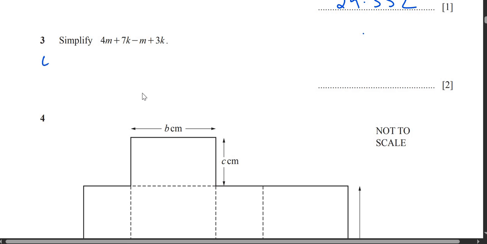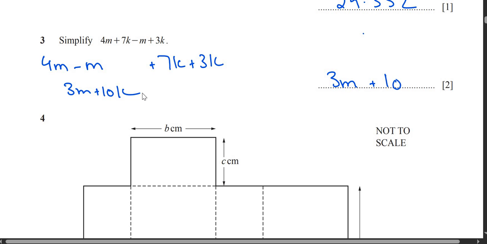Next question, question 3 says simplify. So guys, 4m minus m plus 7k plus 3k. Alright, so 4m minus m is 3m, 7k plus 3k is 10k. So it's 3m plus 10k. Hope you guys understand this.